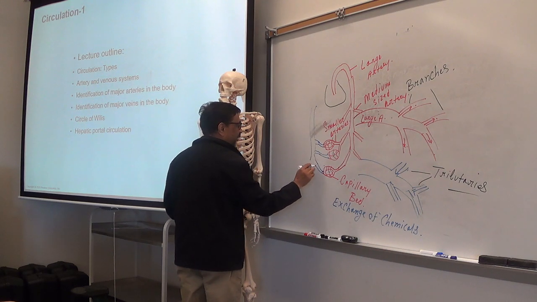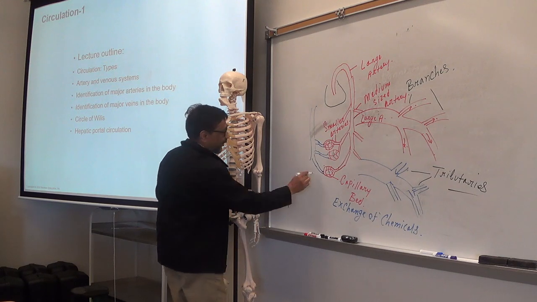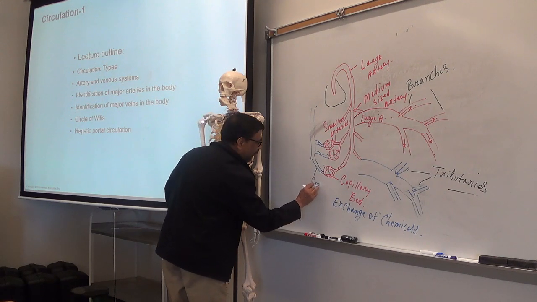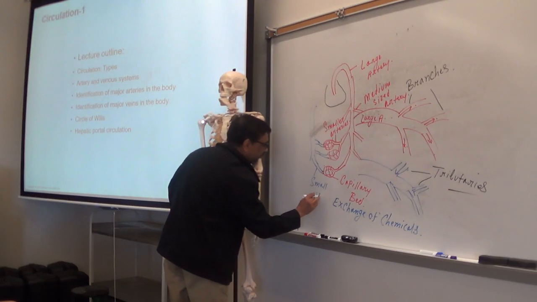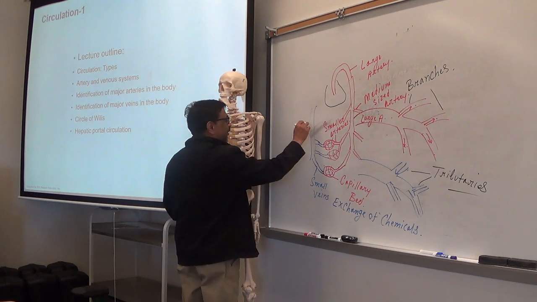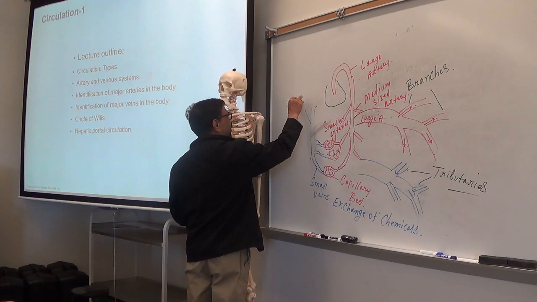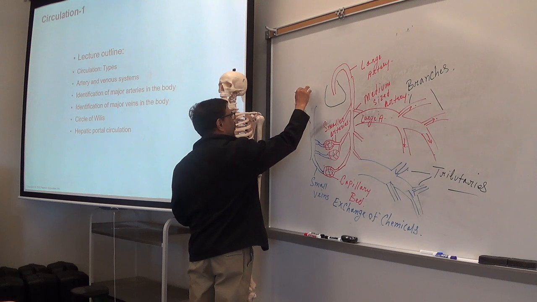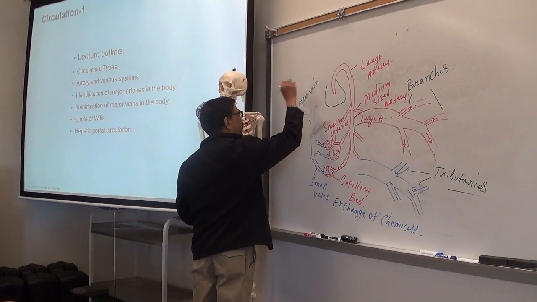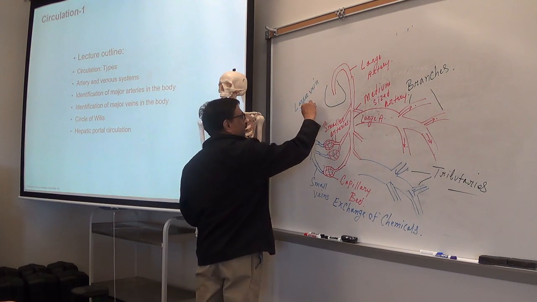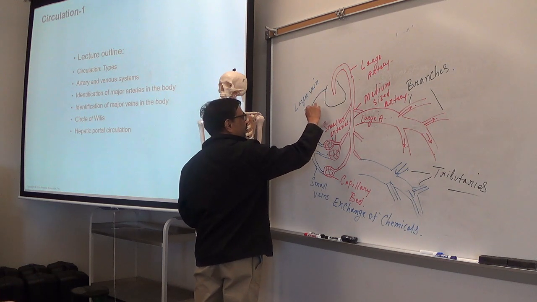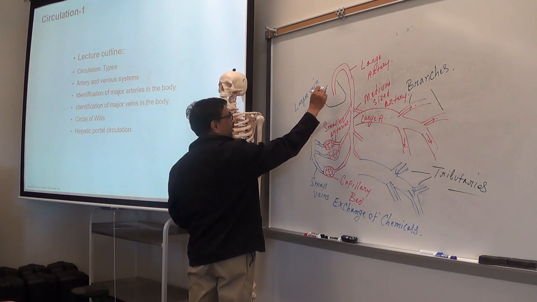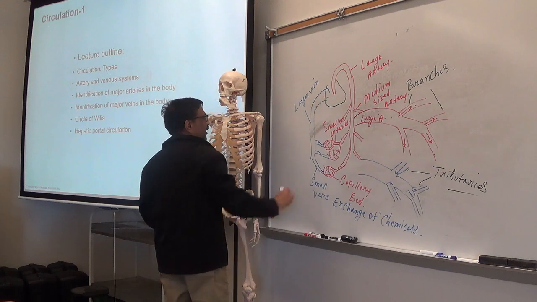Okay, blood will enter into larger vein. So these are small veins, then larger vein, and then the largest veins are vena cava, give blood to the right side of the heart.